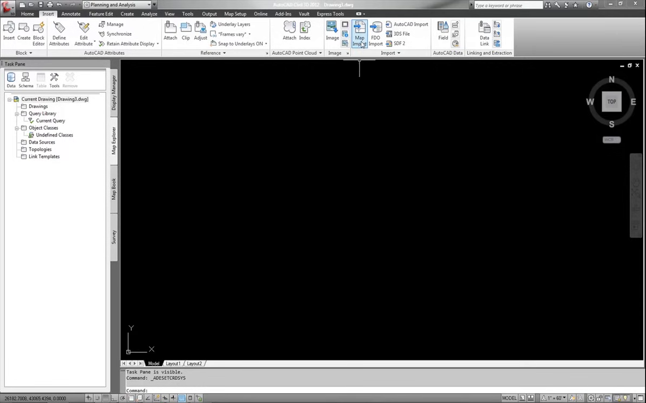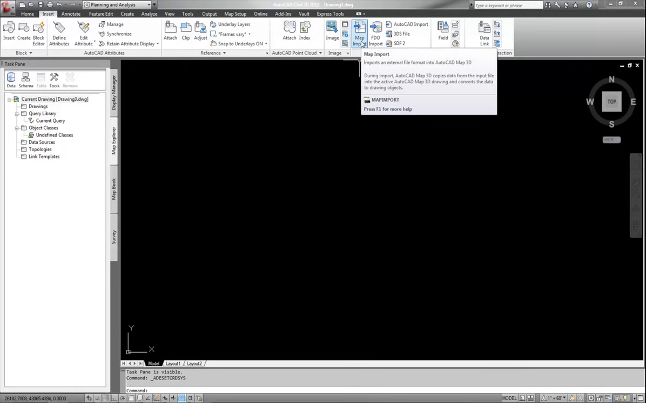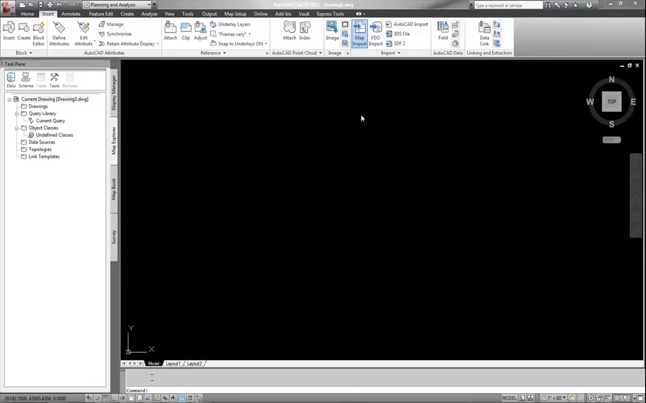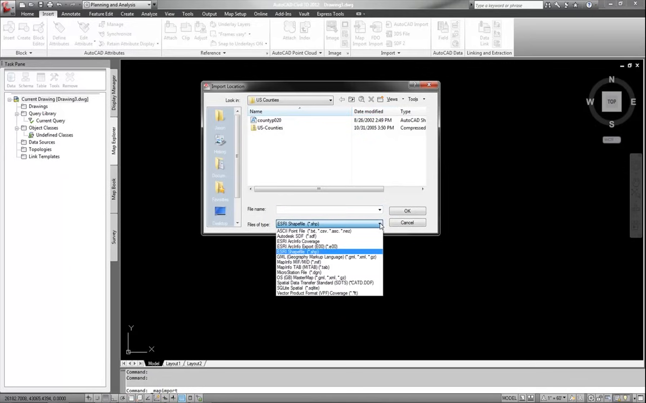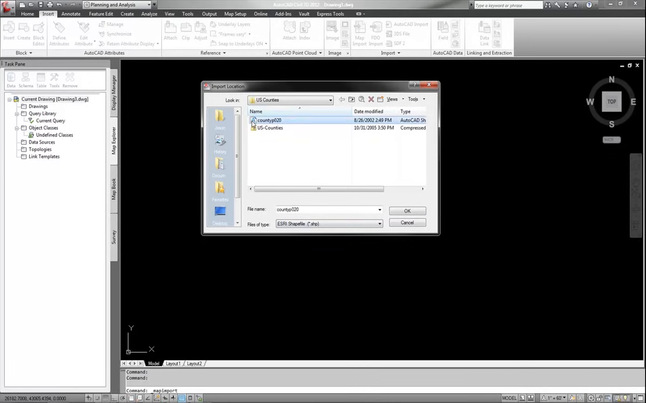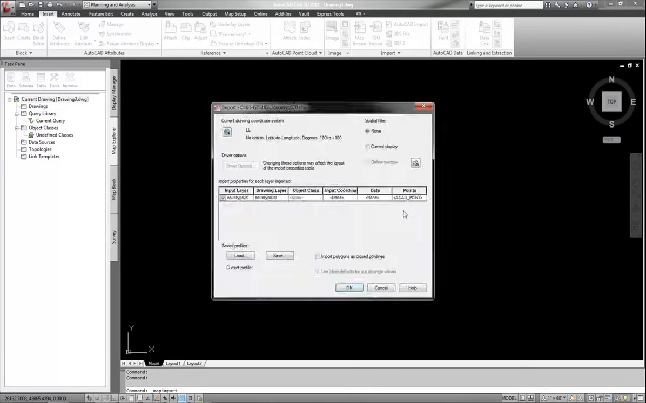Once I have that, I use this map import tool. You can type in map import, or you can click on this button for those typers out there, and you're going to want to change your file type to whatever type of file you're going to be bringing in. There's all sorts of files here. If you could just look through my list here, or when you get a chance, do it on your own. I'm going to be focusing on a shapefile, and this is the county shapefile. I'm going to hit OK.